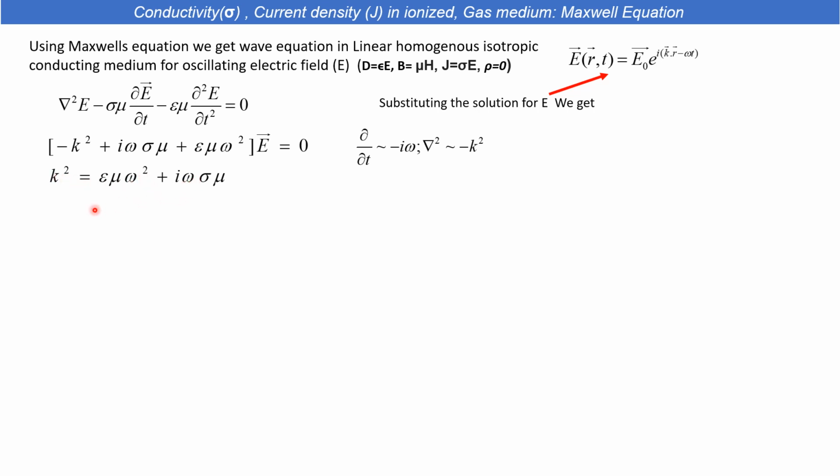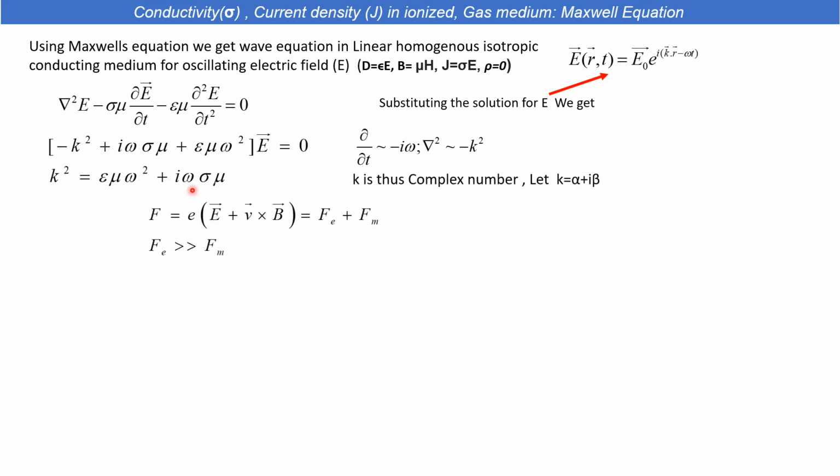You can see that in the square of the wave vector, an imaginary term i is introduced in the conducting medium, for the term epsilon mu multiplying the first derivative of the electric field. So k is a complex number. This is already covered in one of my lectures on Maxwell's equations in conducting medium.